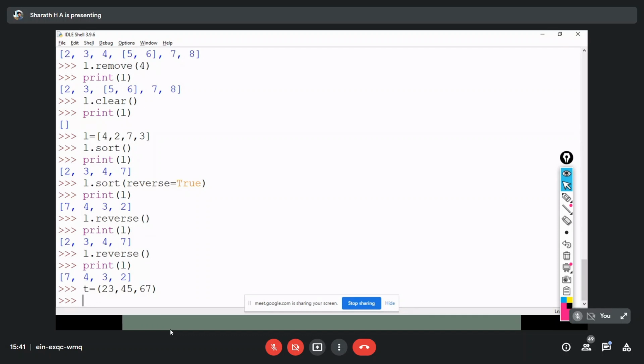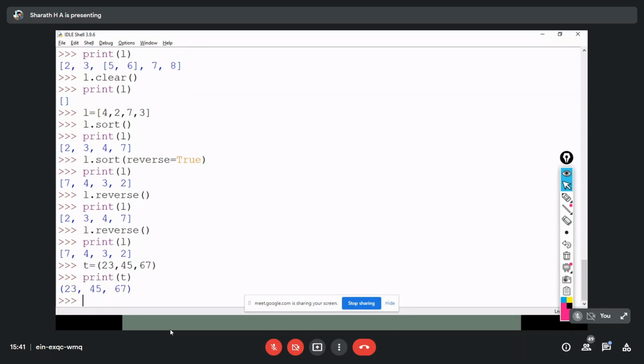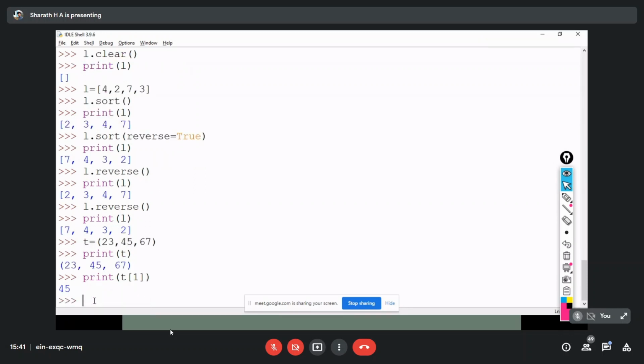Now again, in the same way we can print this T. When we print the list, you can see that the elements are displayed within square brackets, whereas the tuple is displayed within rounded brackets, that means parentheses. Here also we can use indexing, T of 1, the same thing. Index always starts from 0, so T of 1 prints the element at the first index, that is 45.